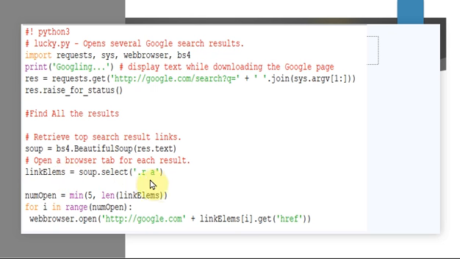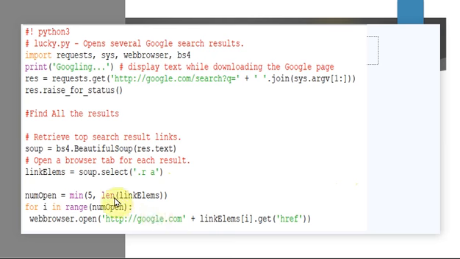So wherever matching has happened, all that information will be there in your link elements. Okay, so in the link elements you will be having all those matches, that is, however many anchor tags you have got, all those will be present in your link element.